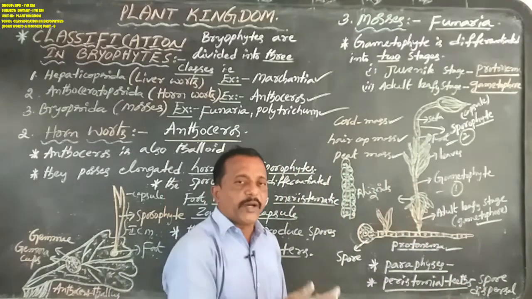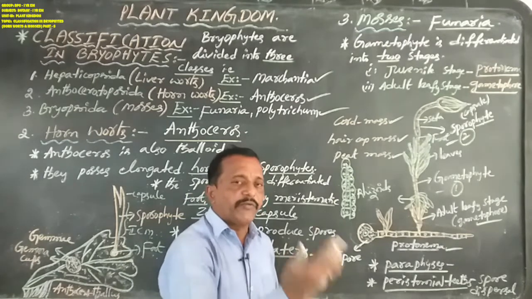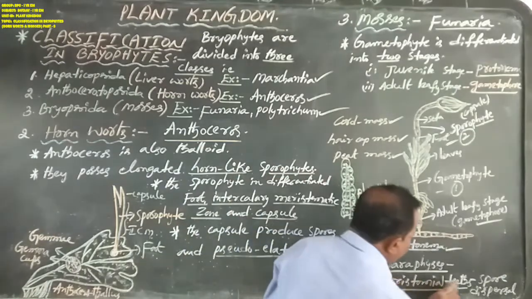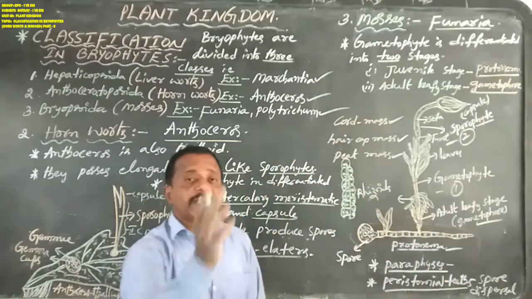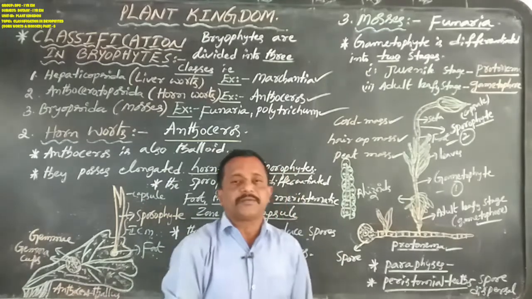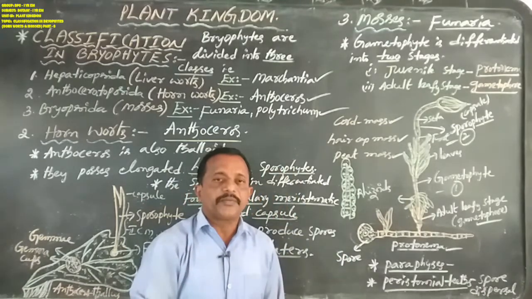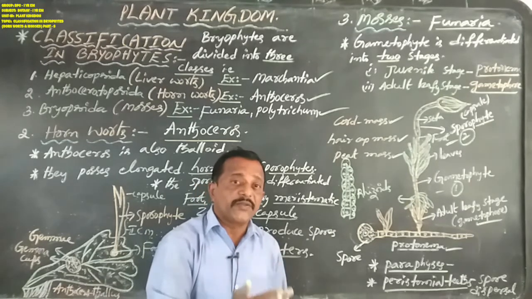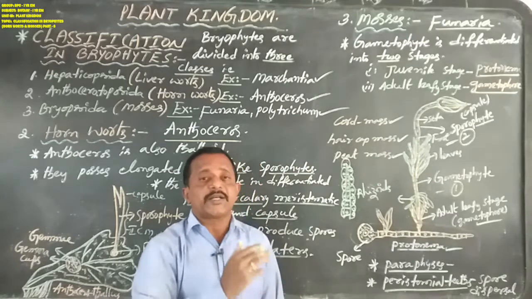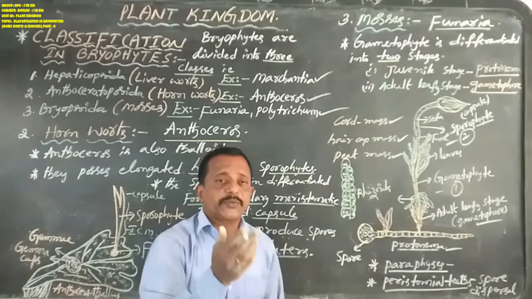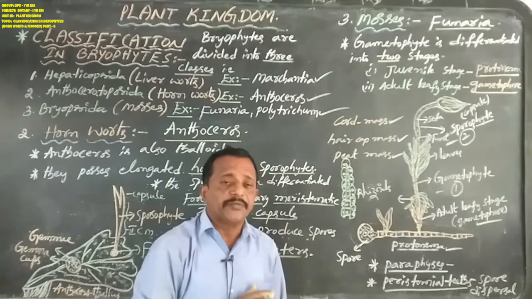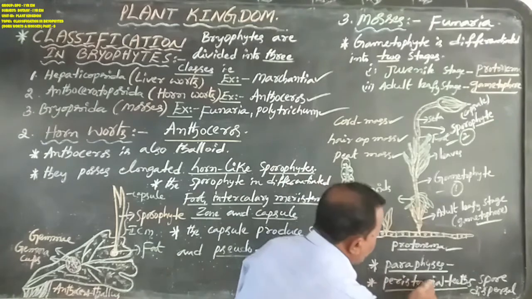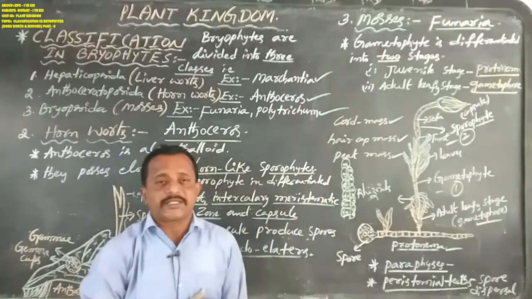In mosses such as Polytrichum and Funaria, spores are always dispersed with the help of peristomial teeth. This is very important.